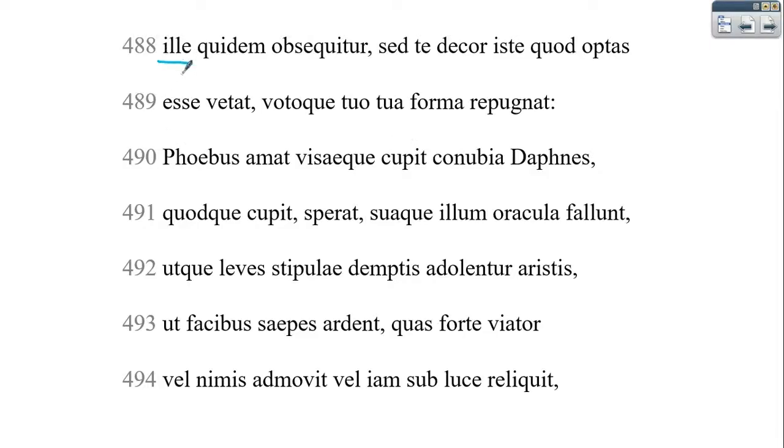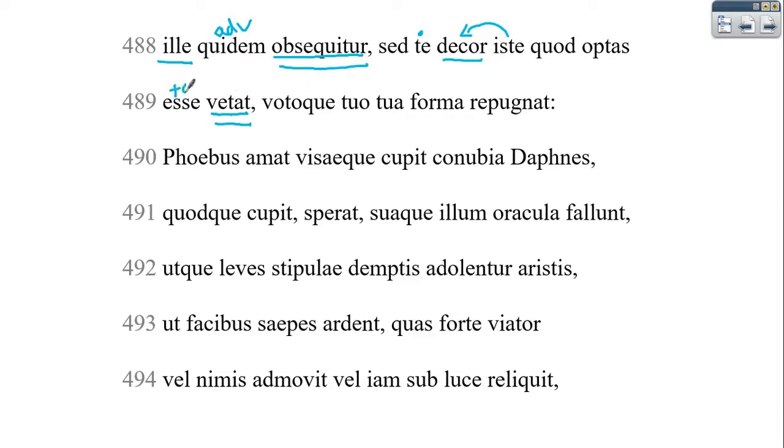He, and this is going to be referring to Daphne's father, obsequitur. Quidem is just an adverb. But then here Ovid switches to an apostrophe where he addresses Daphne even though she's not there. All right, so we've got iste going with decor. And remember that iste has a negative connotation. And this phrase is a little bit weird. So we've got that beauty. And we'll jump down to vetat as our verb, and then te as our direct object. So pretty straightforward there, but we've got that beauty forbids you.